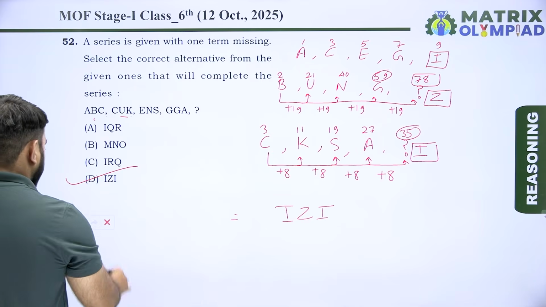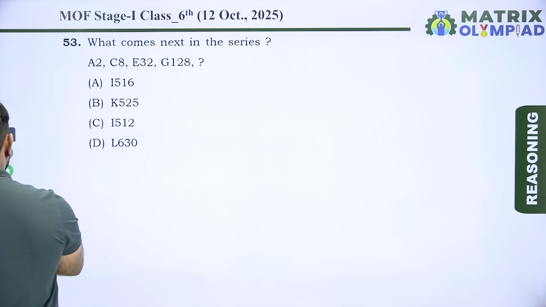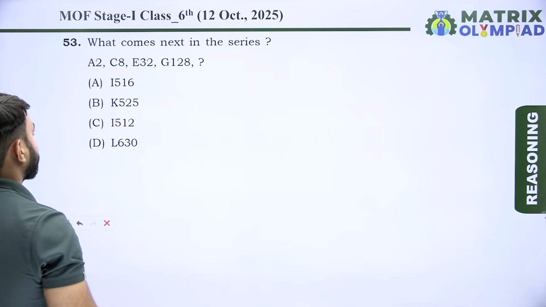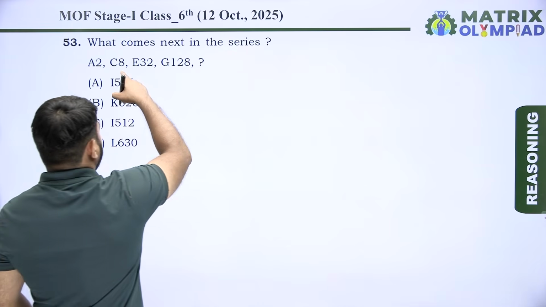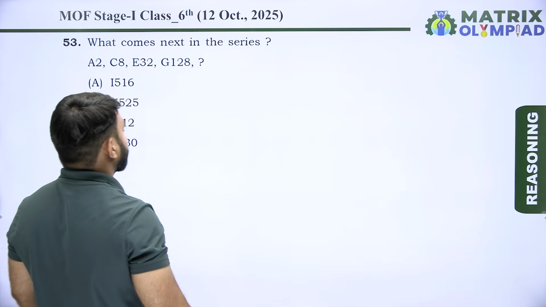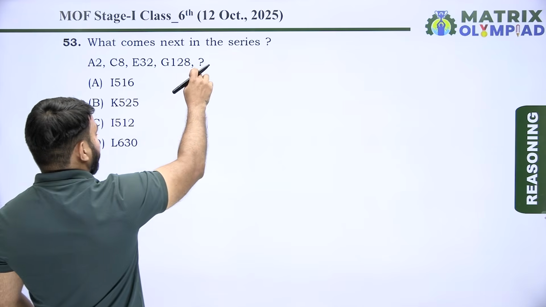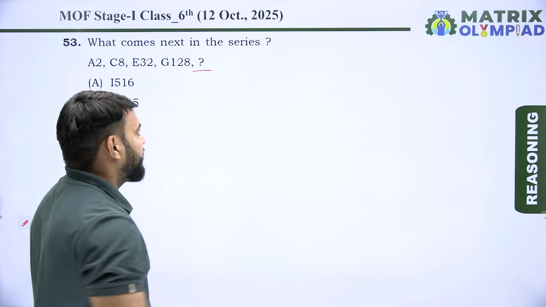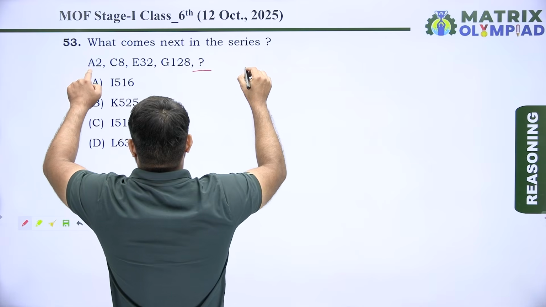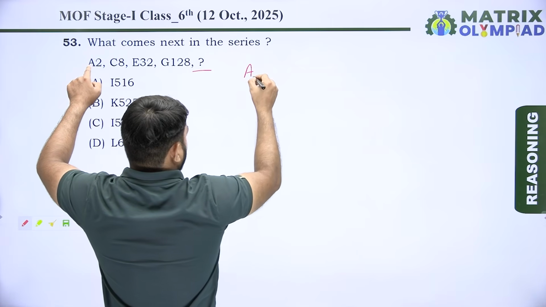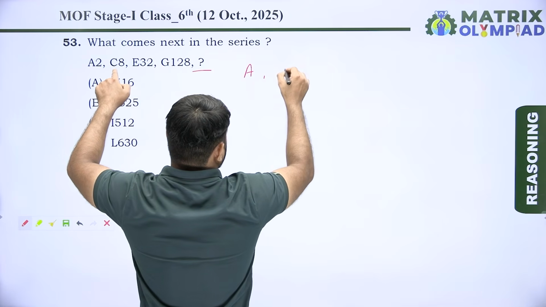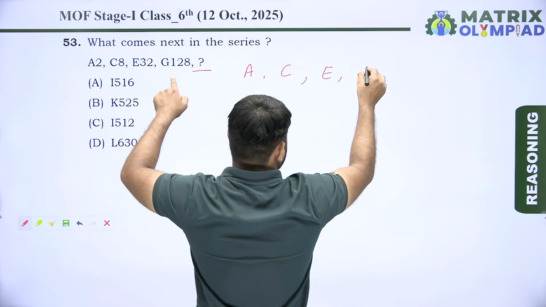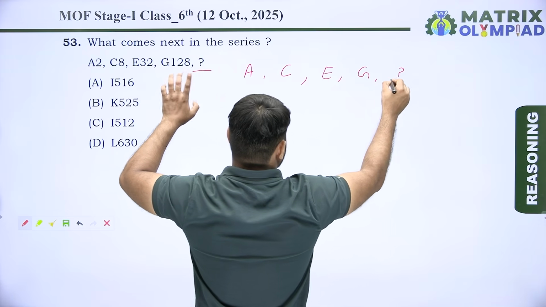Let's move on to the next question. Now the next question is question number 53. What would come next in the series? The series is A2, C8, E32, G128. After G128, the next term is missing. First, take all the letters of the series. The first letter of the first term is A, the first letter of the second term is C, after C next is E, after E next is G, and the next is missing.